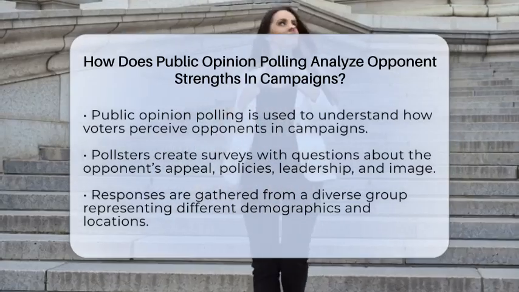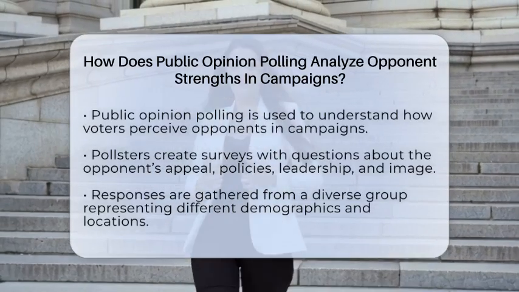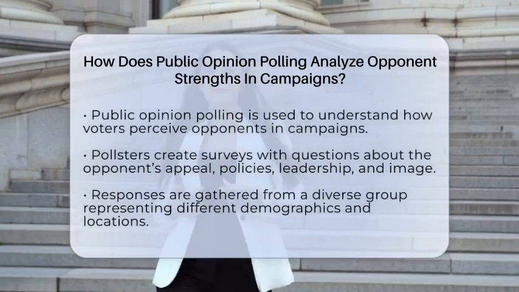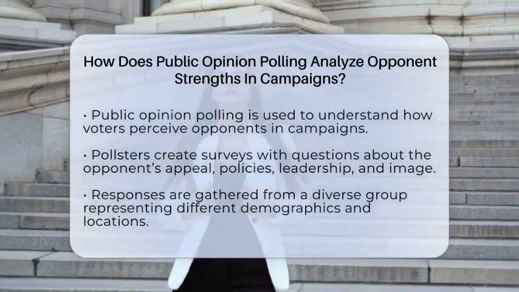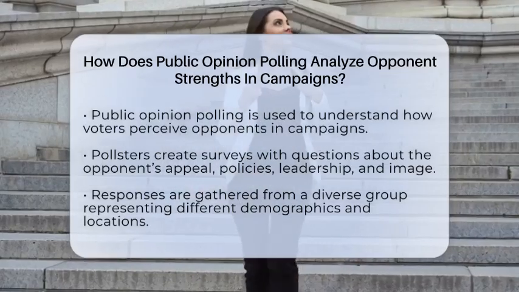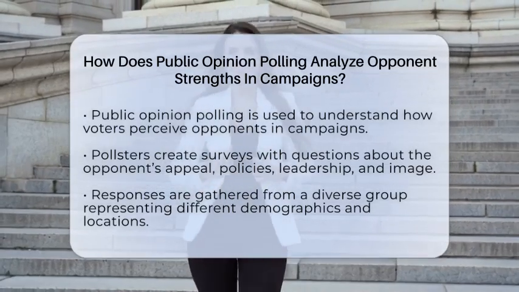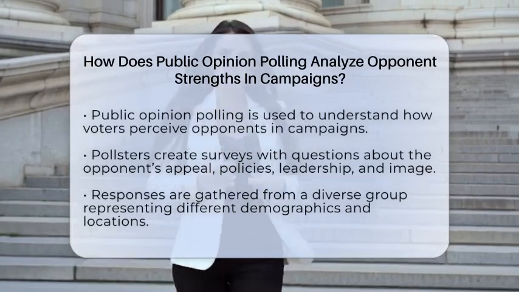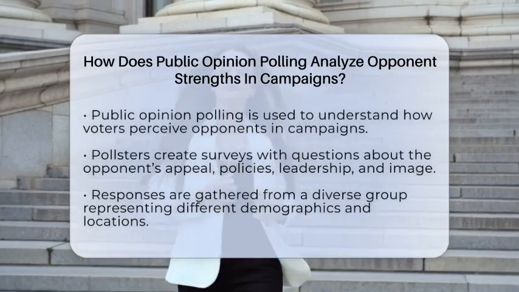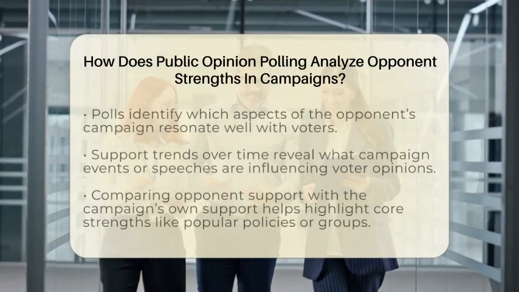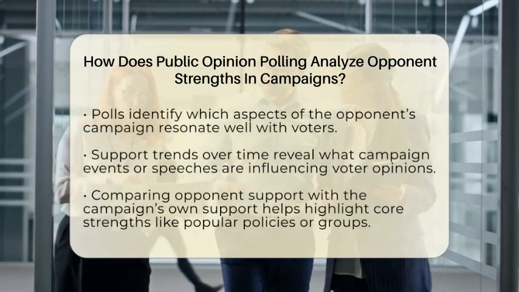Pollsters design surveys with questions aimed at understanding how voters see the opponent's appeal, policies, leadership, and image. They then gather responses from a group that represents different parts of the population, covering various ages, locations, and backgrounds. This helps paint a clear picture of how the opponent is viewed across the board.